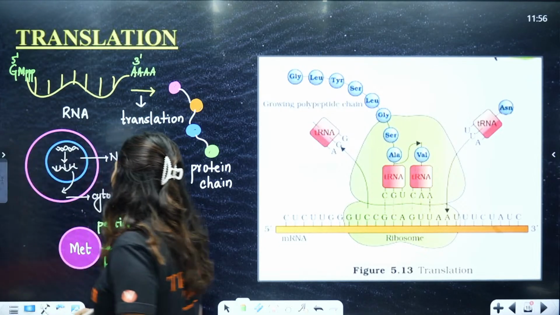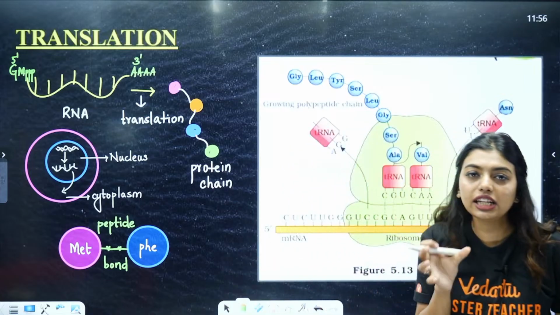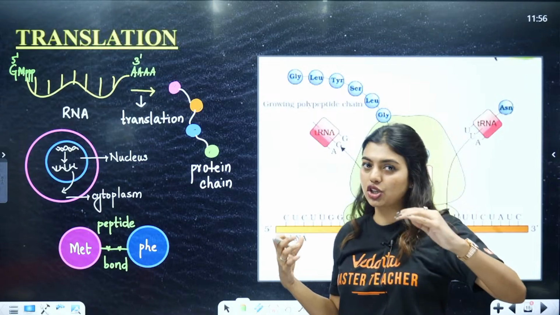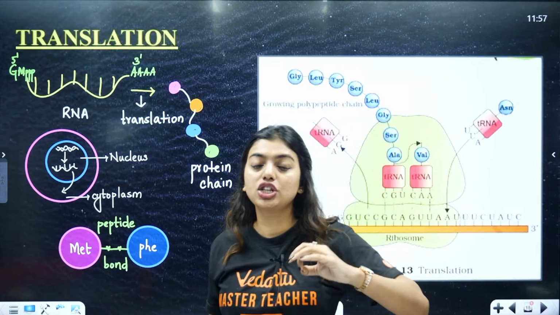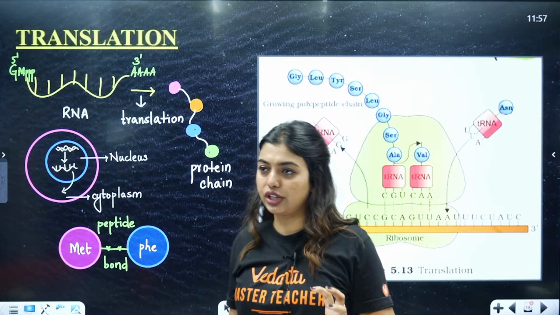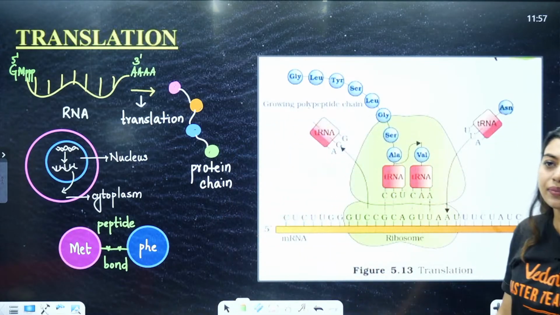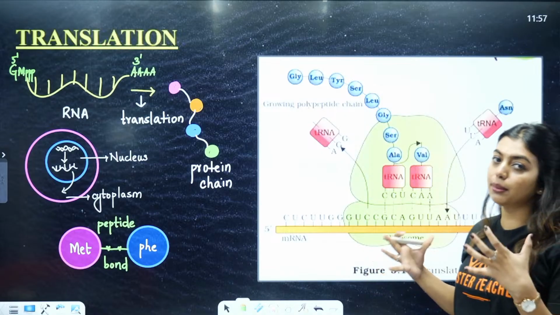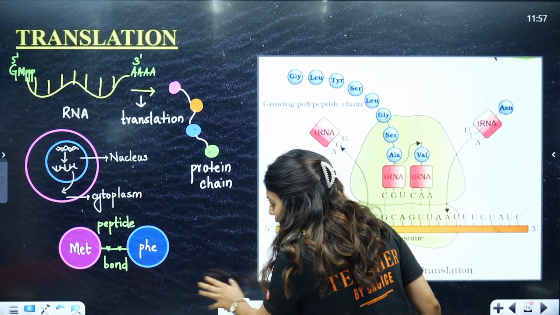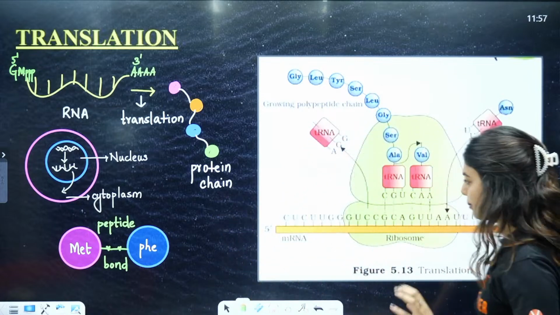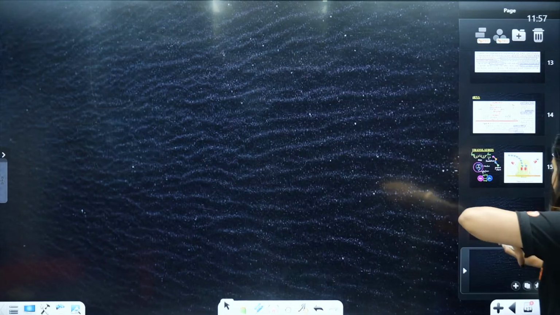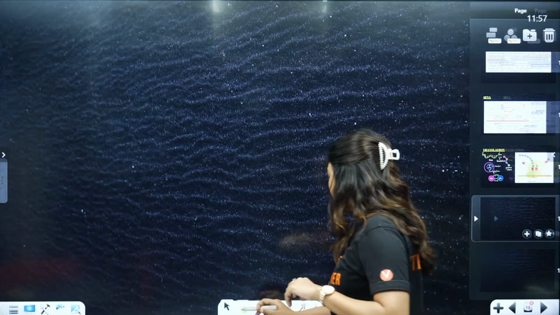But how will this peptide bond formation happen? For this to happen, I really need some charge, some energy. So the first step for translation is the amino charging of your tRNA, or aminoacylation of your tRNA. Okay, so this is clear. I've just drawn a heart there so you understand that a peptide bond has to happen. And here also, if I continue, the next peptide bond formation should happen. Clear? Now this diagram we will come back to, students. First we will try to understand translation in detail, and then we will come back to this diagram.